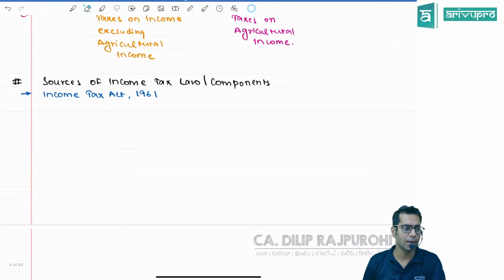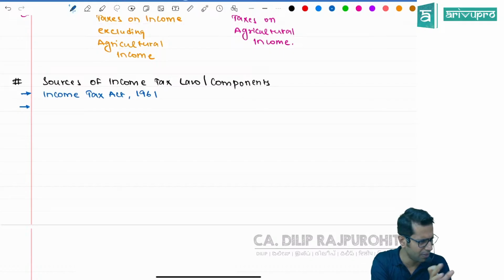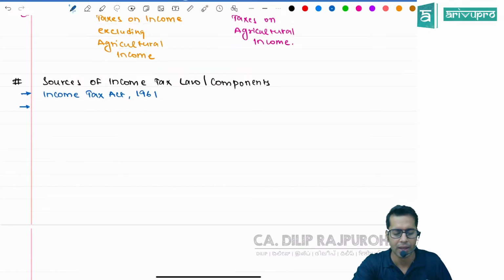What are the sources of income tax law, sir? Income Tax Act. Hey, the first 2-3 hours we'll be discussing only theory. Or the first day normally theory. Actual discussion will start tomorrow. Base is required, no?